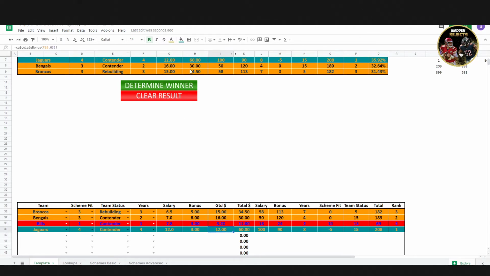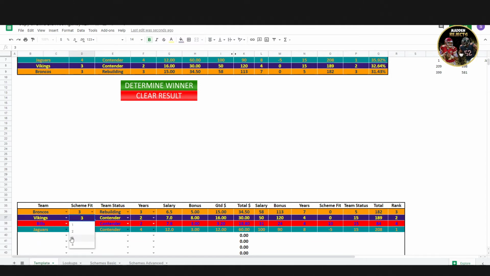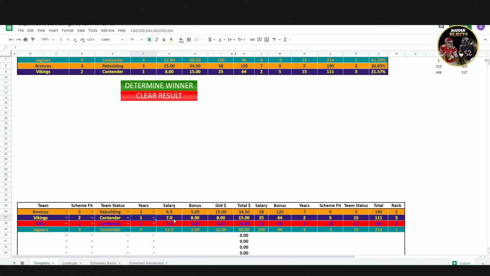We'll do the Vikings. Did 2 years. So Vikings, it factors in things like scheme fit. It looks good, but for the most part, we'll do the scheme fit here. I'll show you how those are factored into the sheet then. 4.2, and we're gonna do.